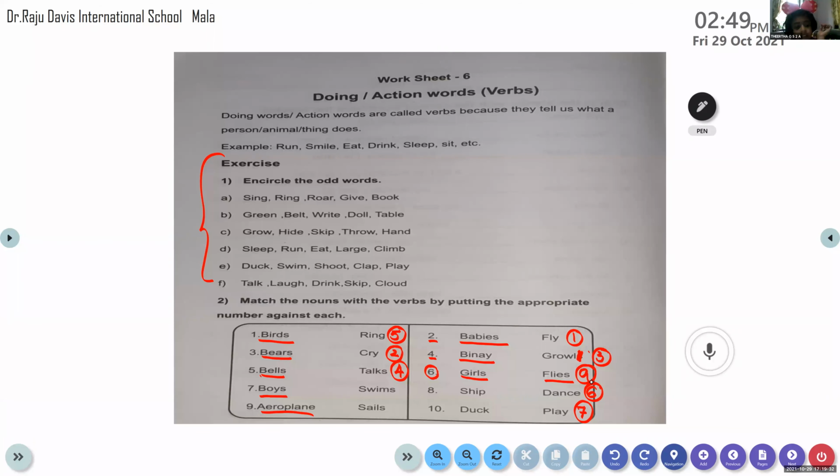Tirtha, can you do the question? Tirtha, can you read the question? Ship. Sail. Yes, okay, ship. What does the ship do? Sail. Yes, the ship sails. The question number here is 8. So you have to write number 8 against the right answer. Sails. Yes, very good.